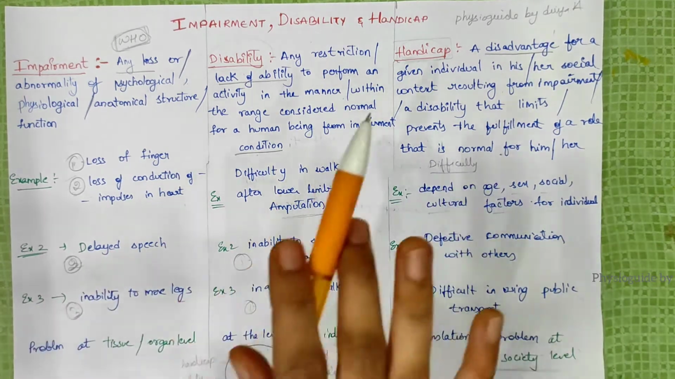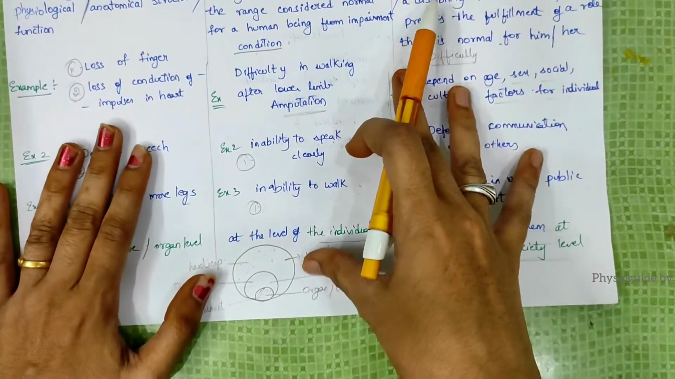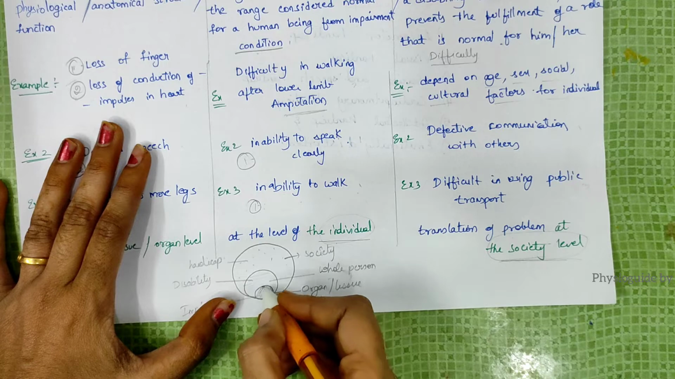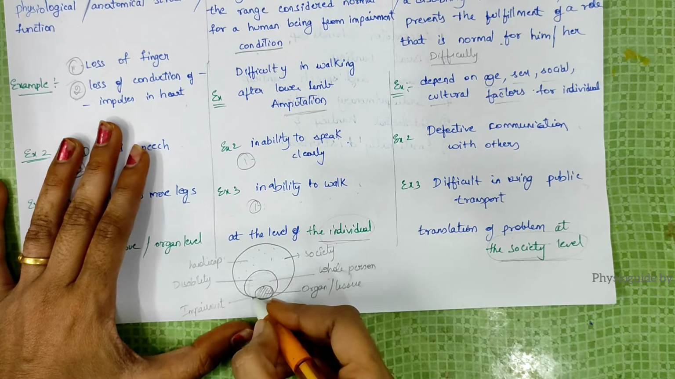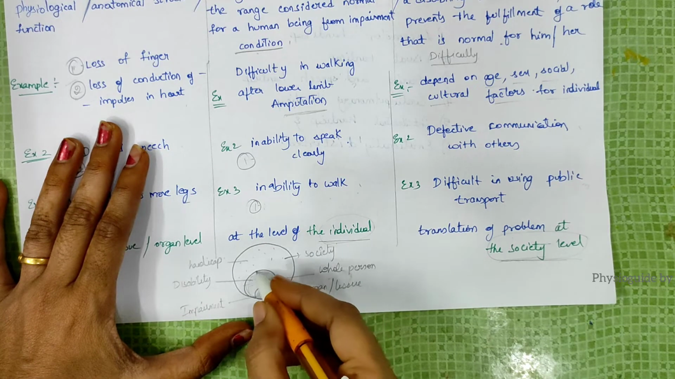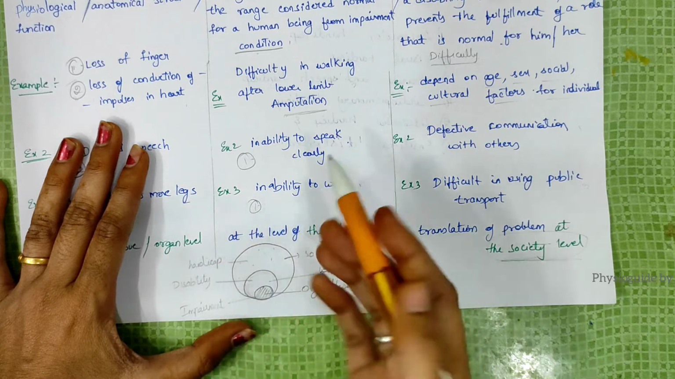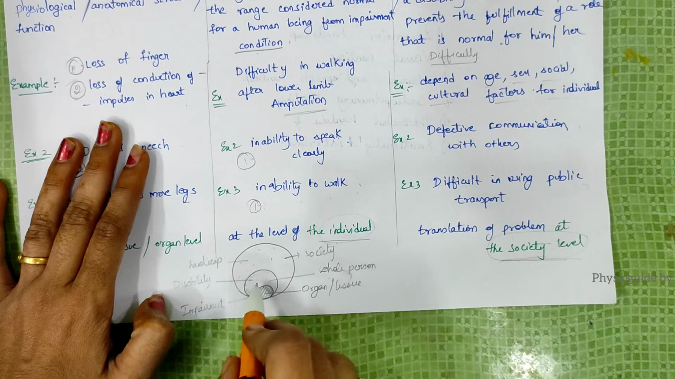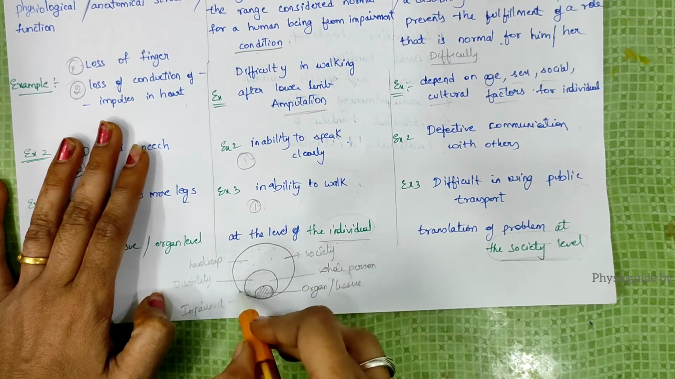So I hope you understood. In the diagram also I am explaining. This is at the organ tissue level only, and this is the whole person, what he faces, inability to walk, like that, only based on individual level, disability. This is in the society level.